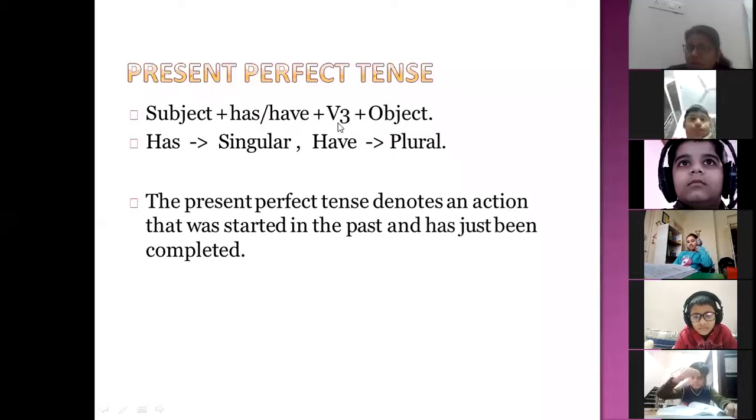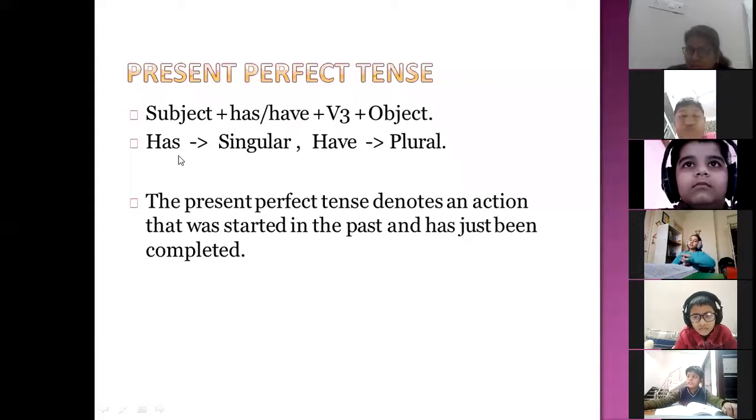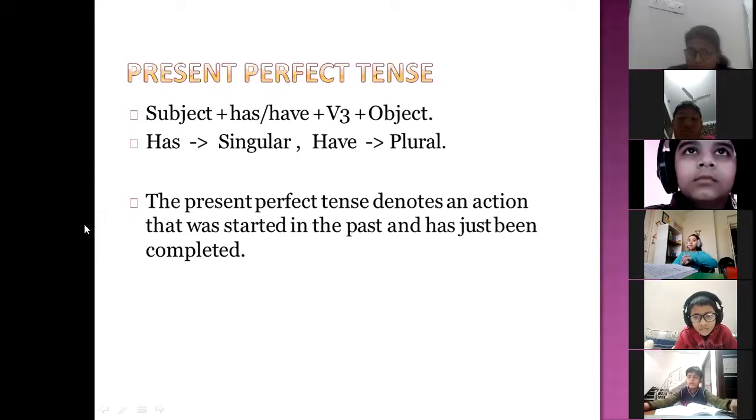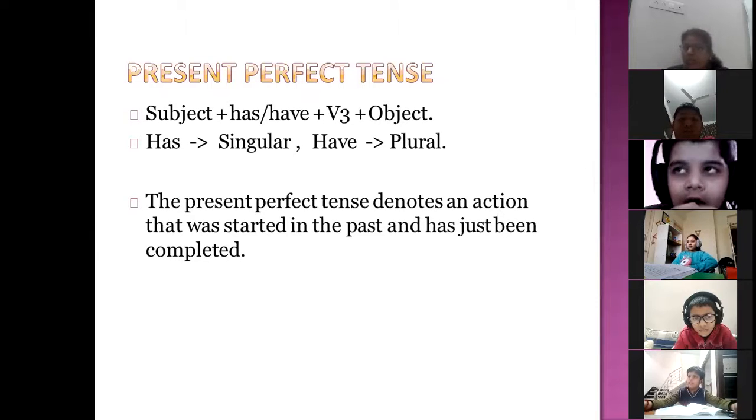And what is the form of verb? The form of verb is third. Again, here also it is given has singular. So the present perfect tense denotes an action that was started in the past and has just been completed. Okay.